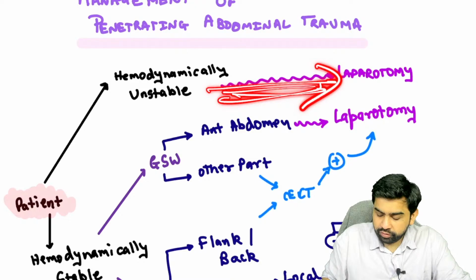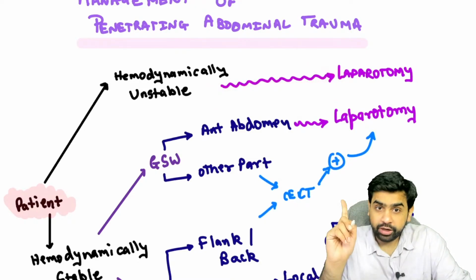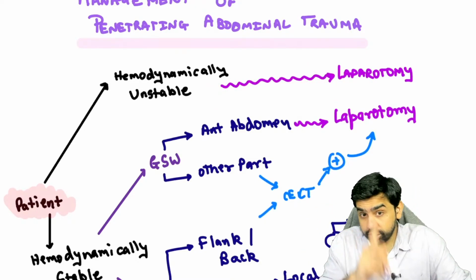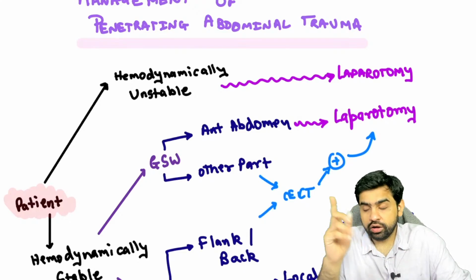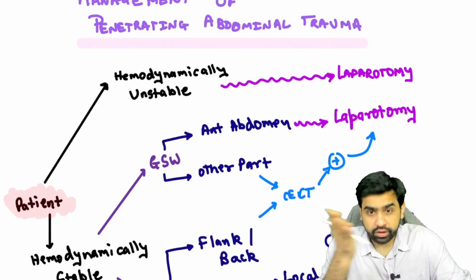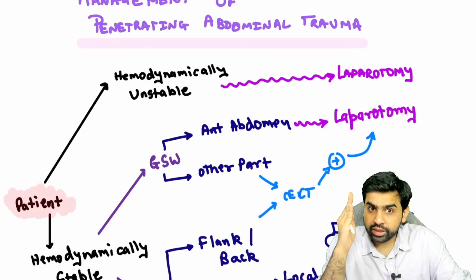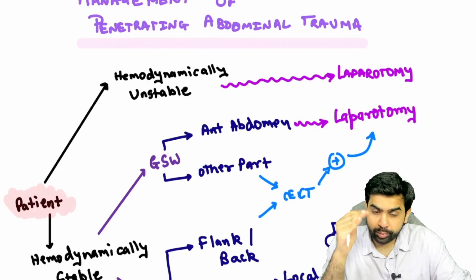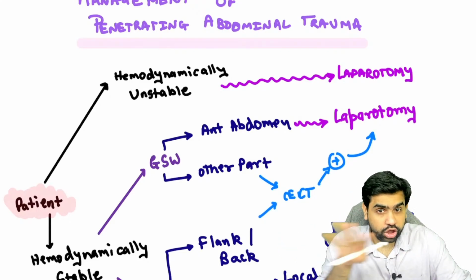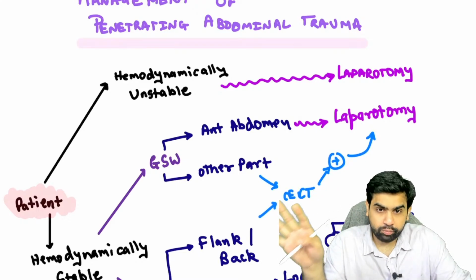So what is the difference between the blunt and the penetrating trauma? In the blunt trauma, if the patient was hemodynamically unstable, you had to perform a FAST, and if the FAST was positive, then you go ahead with an exploratory laparotomy. But in the penetrating abdominal trauma, if the patient is hemodynamically unstable, you need no other investigation, you straight away go ahead and do an exploratory laparotomy.